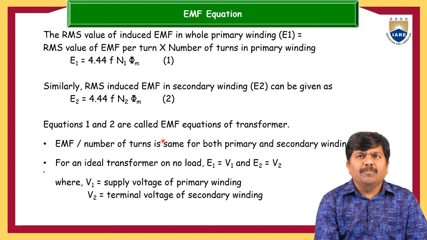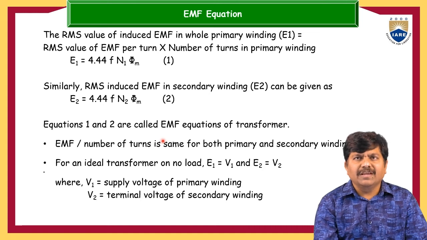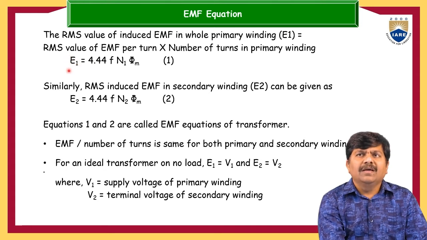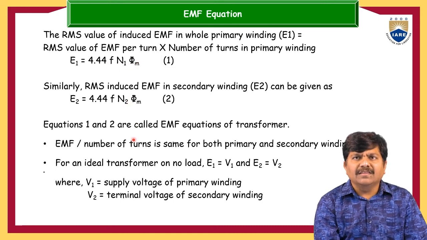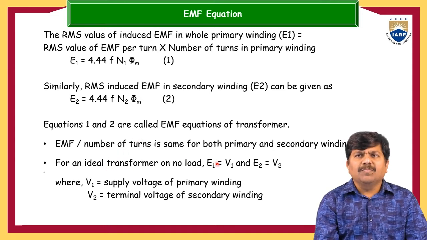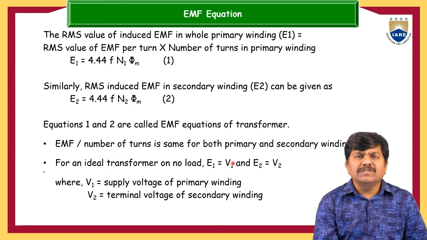So the EMF per number of turns is the same for both the primary and secondary winding. E1 by N1, the induced EMF per turn, is nothing but 4.44 f phi maximum, and that will be the same for the primary winding and the secondary winding. For an ideal transformer, E1 is equal to V1 and E2 is equal to V2.